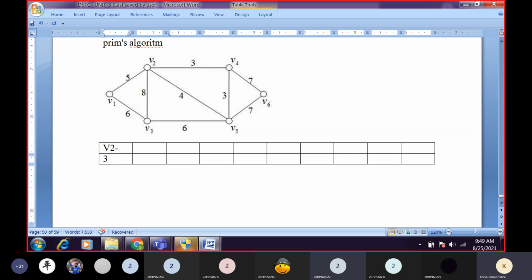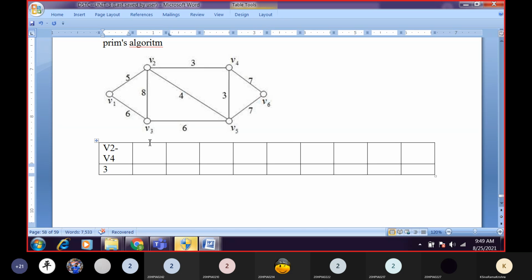This is the first one. What is the next one? Are we having any other edge with weight 3? Yes, sir. V4 to V5, which is also having weight 3.